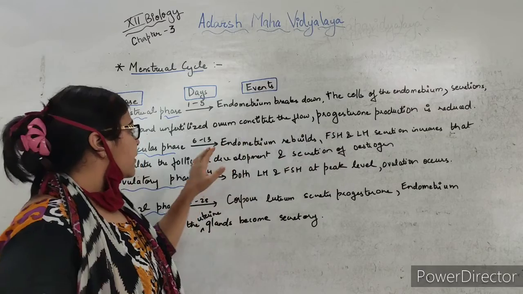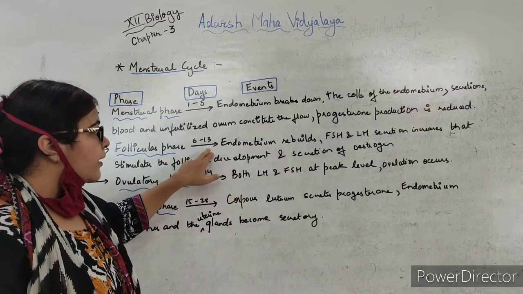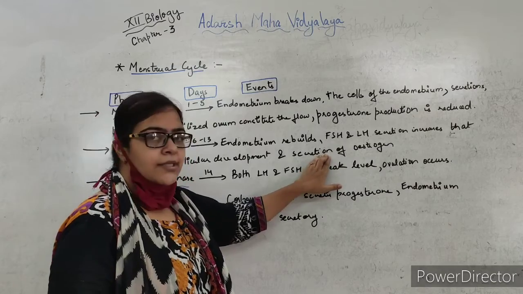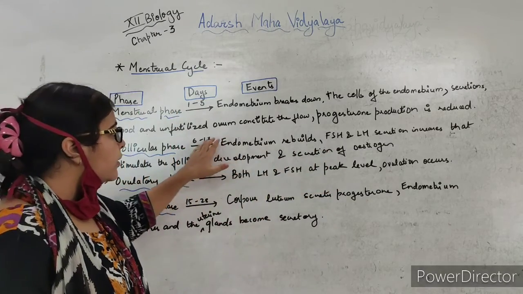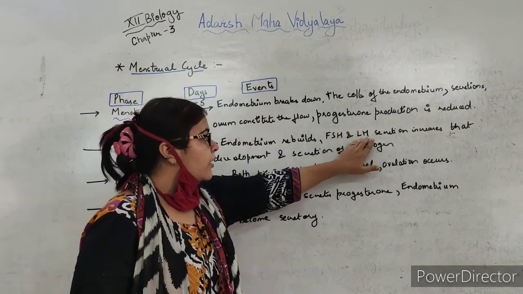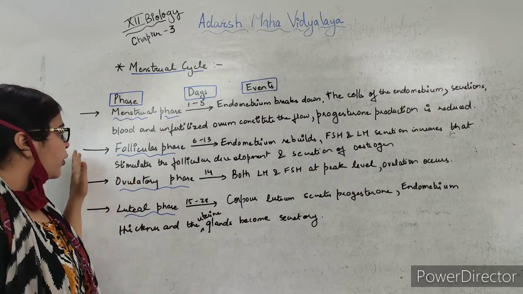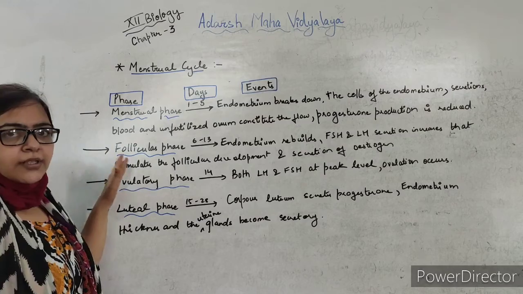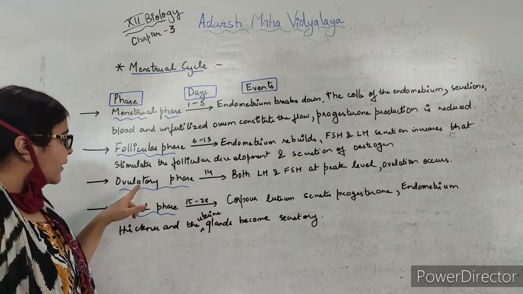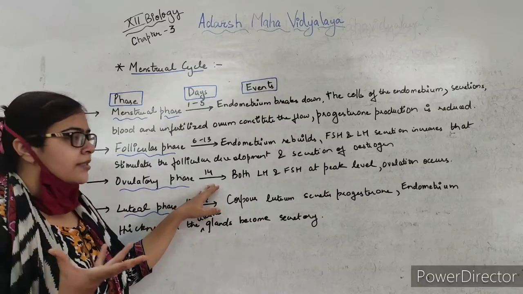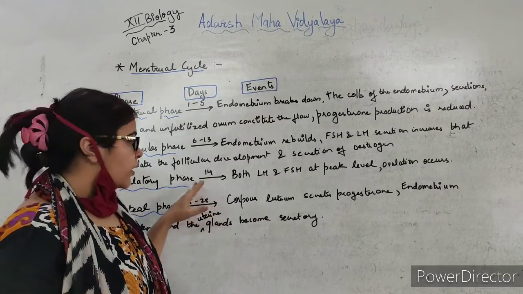So see, from day 1 to 14, the progesterone is reduced and the estrogen is increased, and both the follicle stimulating and luteinizing hormone secretion is increased, and the follicle is developing from primary to the Graafian follicle, so that at day 14 the Graafian follicle can burst itself and release the ovum.